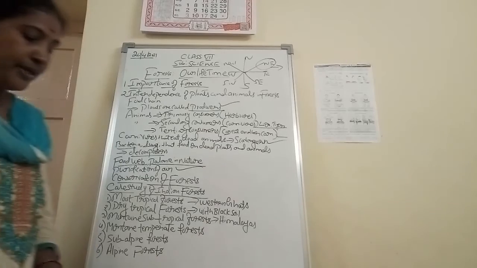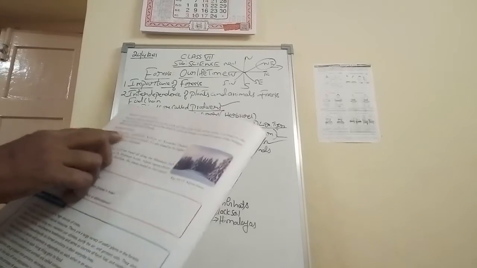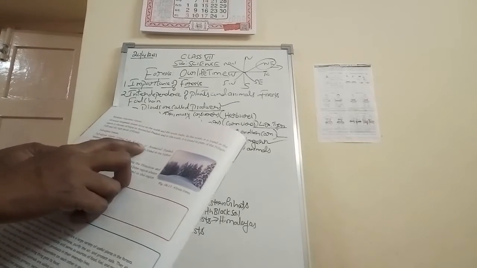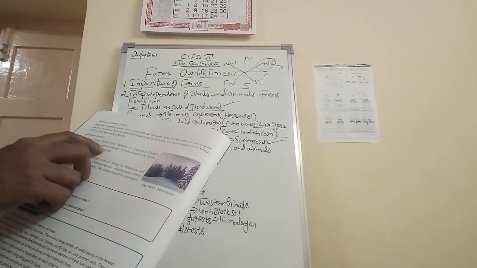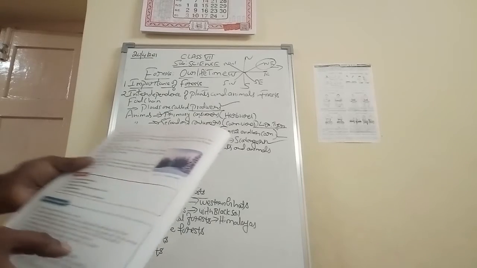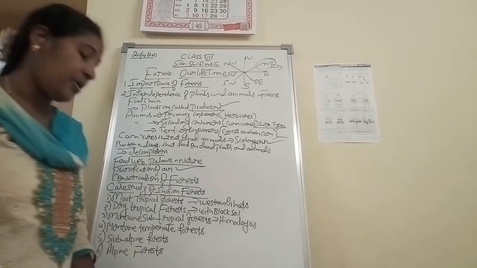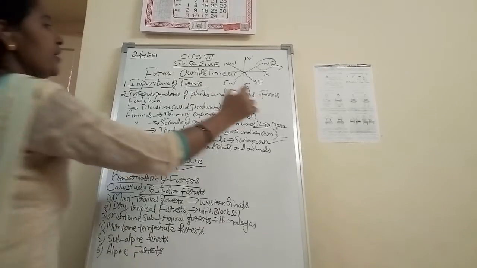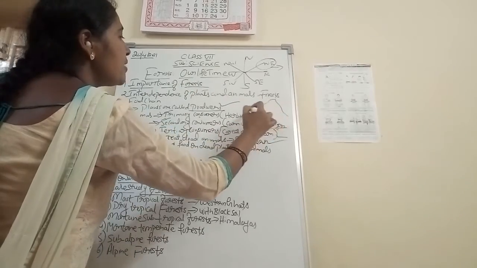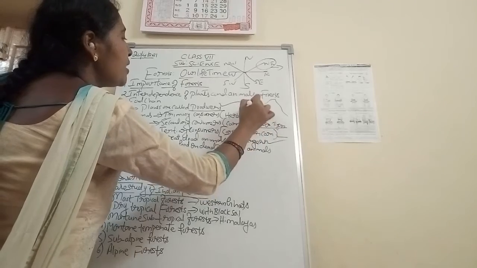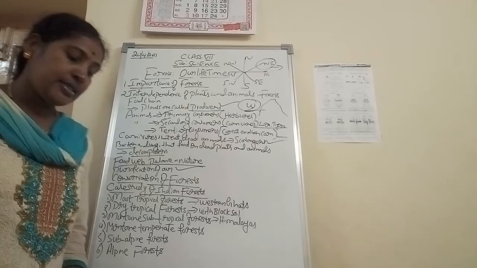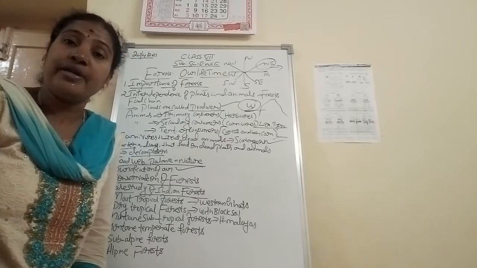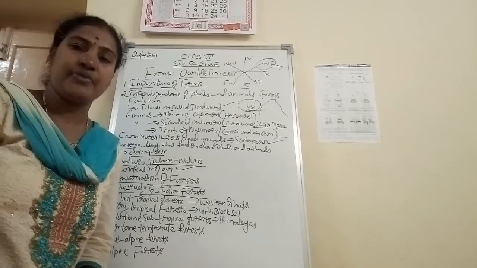Next, subalpine forest. Subalpine forests extend from Kashmir to Arunachal Pradesh between 2900 to 3500 meters of height. It is found in the higher altitude of the Western Himalaya, the western part of the Himalaya, where we are going to see mainly the subalpine forest. Varieties of forest will be there.